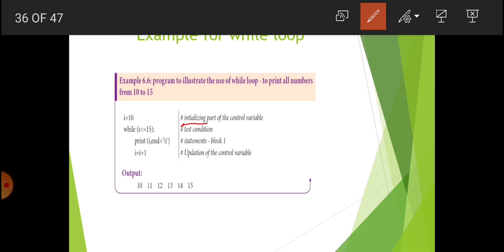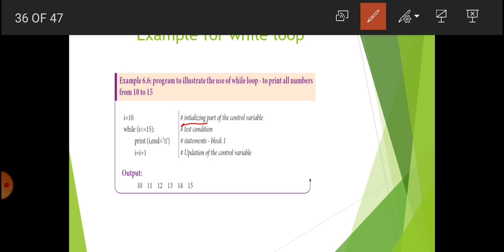In print I, I is a variable name. What is the value stored in I? The value 10 will be stored in I. So 10 comma end equal to slash t. End is one of the parameters of the print statement. This end parameter is used to give the space. Slash t is used to specify the tab space. So you can see the output: after 10, one tab space is there, and then 11 and then 12 will be displayed. For leaving this space only we are using the slash t.